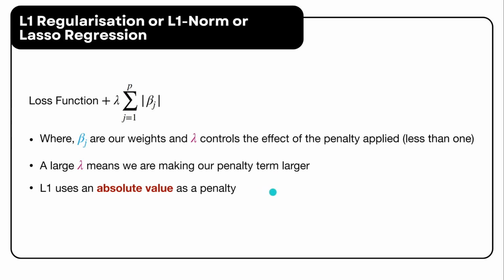Since L1 regularization scales proportionally with the absolute values of the weights, it helps in feature selection by driving some weights to 0, effectively removing less important features. By incorporating this penalty term into the loss function, L1 regularization influences the weight updates during training, promoting a simpler and more interpretable model.